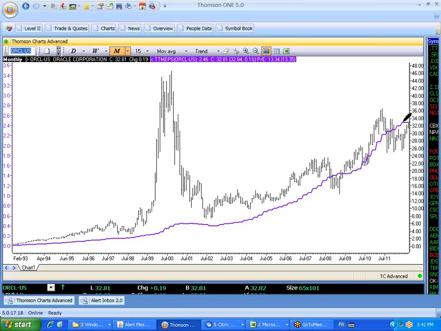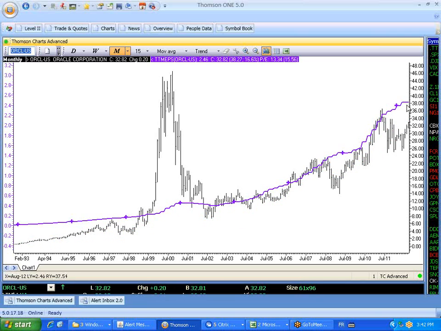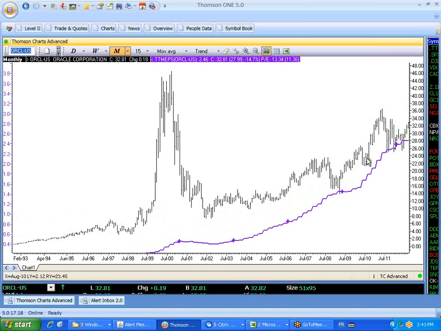And now that the earnings per share has gone higher, the valuation range is now higher than that, because if I take this earnings per share line and shift it up here, you can see that the high end would be $38 on Oracle, and the low end would be around $28. So that is how you establish the valuation range. Now let's look at some other examples of how we decide the valuation and the valuation range, and how it changes.